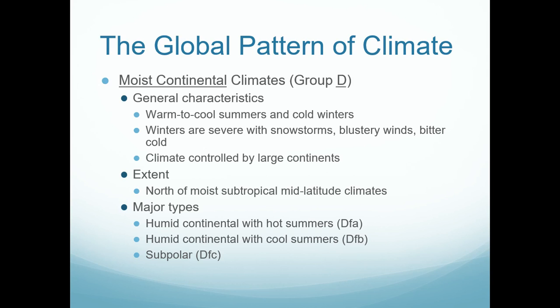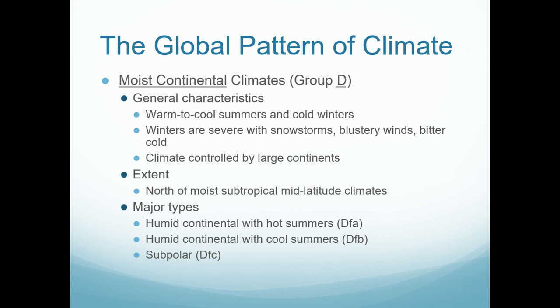If you want a good picture of what you might see with a Group D climate, think of Chicago or Ohio in the middle of their winter. It is pretty nasty, quite cold, quite snowy. Winters are very severe with lots of snowstorms, blustery winds, bitter cold. Especially Chicago, known as the Windy City, has lots of winds.